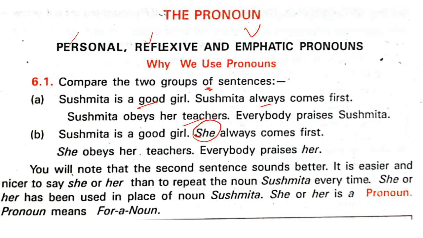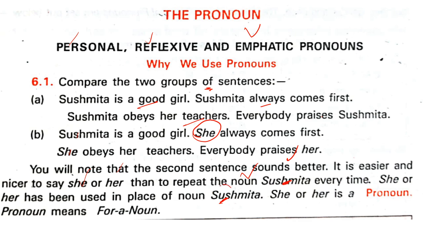Now, when it comes to the exercises and you have to speak about it, it is a bit difficult. But as you see, it's quite simple. So here it is said, she's a good girl, always comes first, obeys the teacher, and everybody praises her. You will note that the second sentence sounds better, not the first. Let's see how. It is easier and nicer to say she or her than to repeat the same noun again and again. That's understood, right? So her has been used in place of the noun, that is the proper noun, Shushmita.